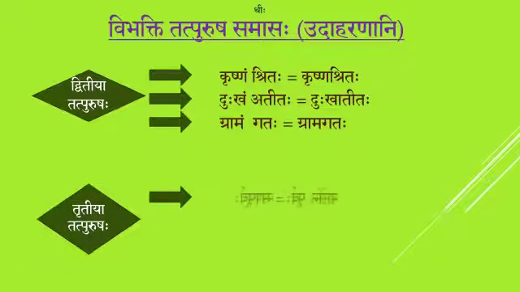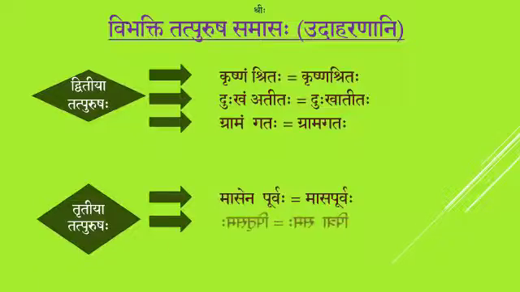The first one is Masena Purvaha, Masa Purvaha. Masena is in Tritiya Vibhakti and Purvaha is in the given list of Tritiya Tatpurushaha. So your answer is Masa Purvaha. The next one, Pitra Samaha. Pitra is in Tritiya Vibhakti of Pitra Shabda, and Samaha is in the given list of Tritiya Tatpurusha Samasaha.